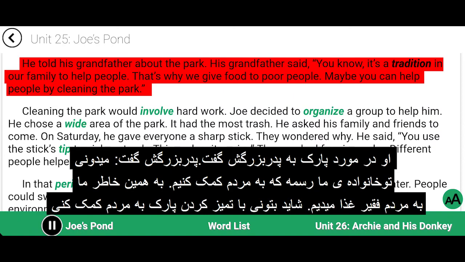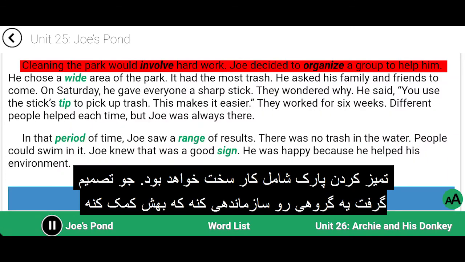He told his grandfather about the park. His grandfather said, "You know, it's a tradition in our family to help people. That's why we give food to poor people. Maybe you can help people by cleaning the park." Cleaning the park would involve hard work.